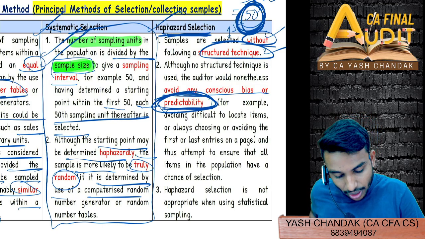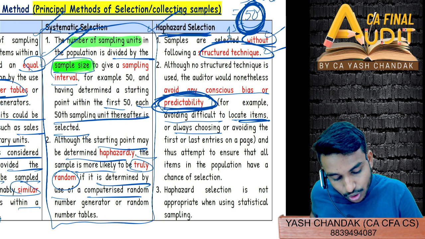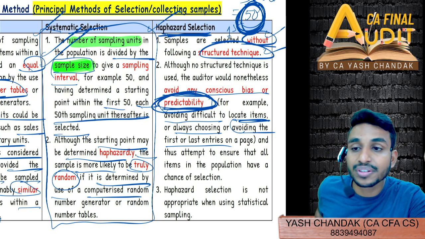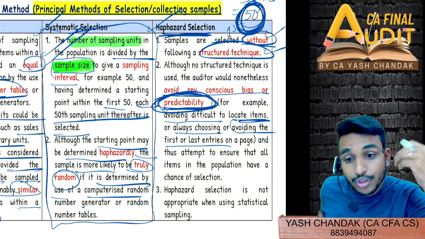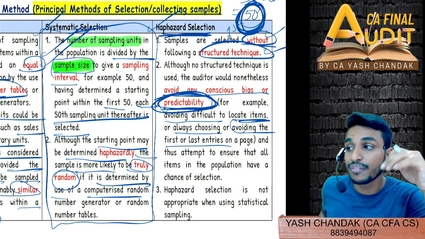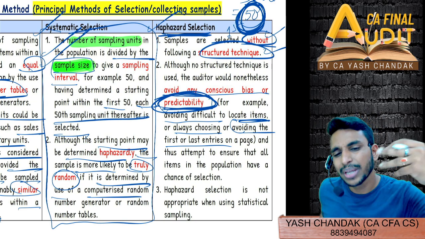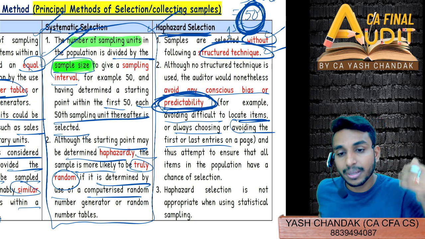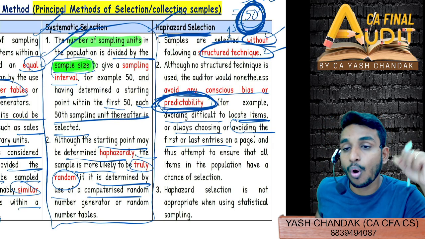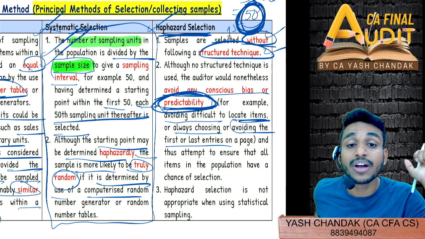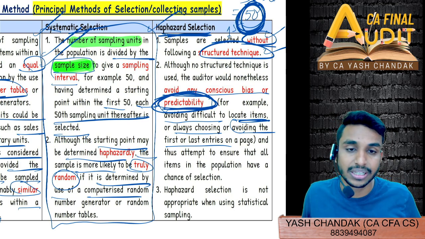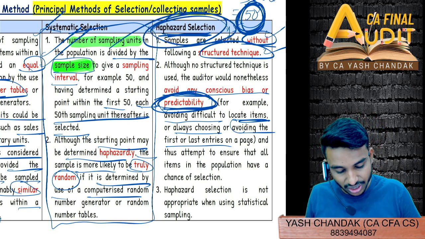For example, avoiding difficult to locate items, or always choosing or avoiding the first or last entries. If I am always avoiding the first and last entry, then I should not do that. If I am always choosing the first and last entry, then also it should not happen. Similarly, if I always find a few items difficult to locate and ignore those items, it should not happen. If I am unable to locate, then I should try first and then pick out the samples based on all the items, and cannot simply ignore the items which are difficult to locate. So in a way, you should not be biased, you should not be predictable. That is what they are saying, even in haphazard selection.